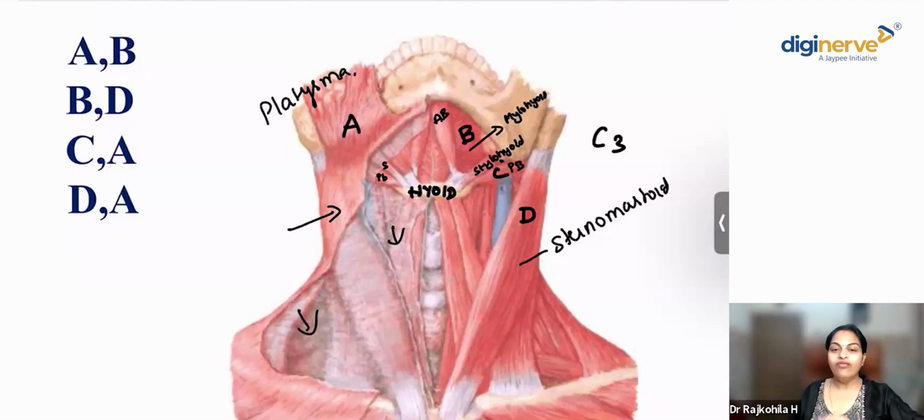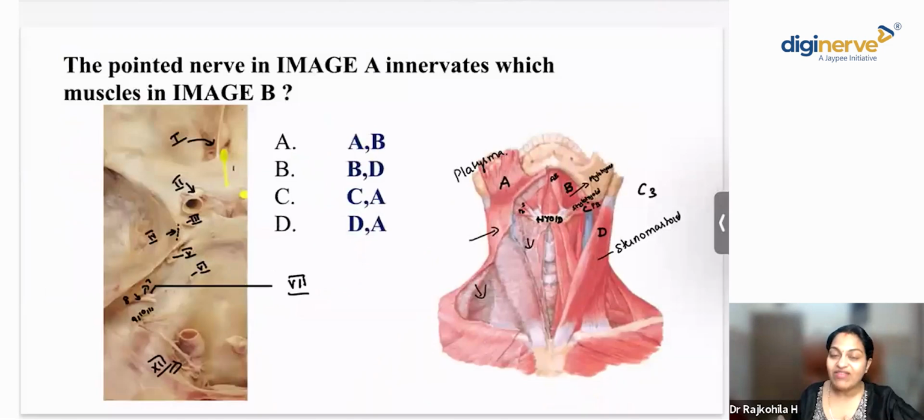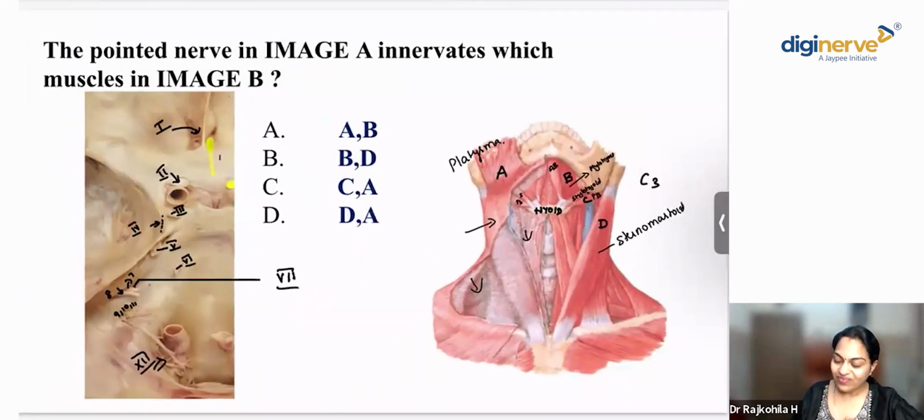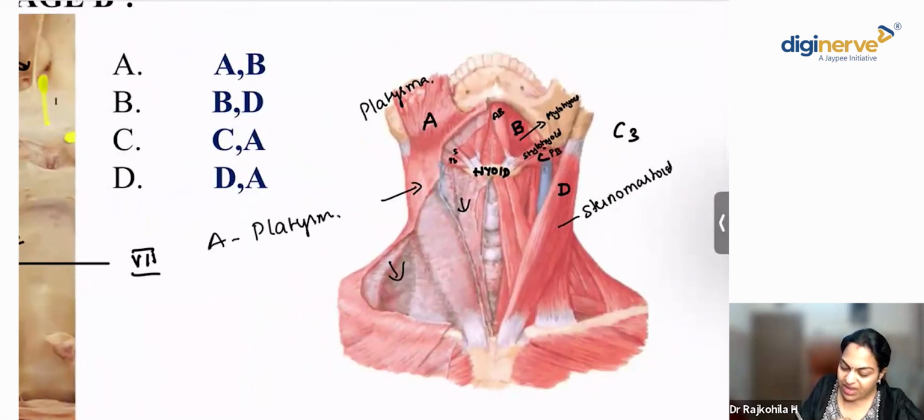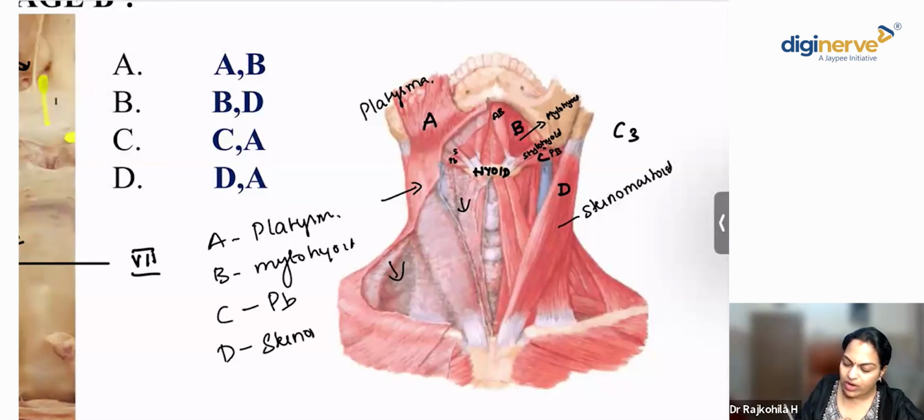Of these four muscles, which are the ones which are going to be innervated by the seventh cranial nerve? What are the muscles innervated by the seventh cranial nerve in this image? A is platysma, B is mylohyoid, C is posterior belly of digastric, D is sternocleidomastoid.